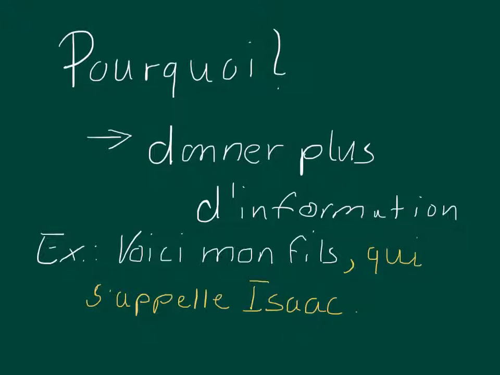Look at the example. Voici mon fils qui s'appelle Isaac. So this whole entity here, qui s'appelle Isaac, that's your relative phrase. Qui is the relative pronoun in this sentence. And qui refers back to fils. When you have qui, you don't have to repeat this here. So this entire sentence gives you more information about mon fils. Voici mon fils qui s'appelle Isaac.